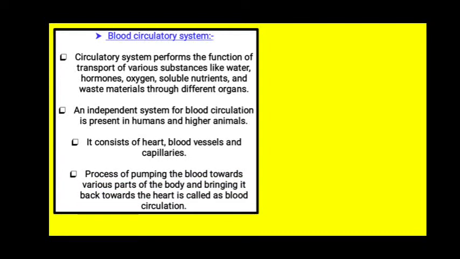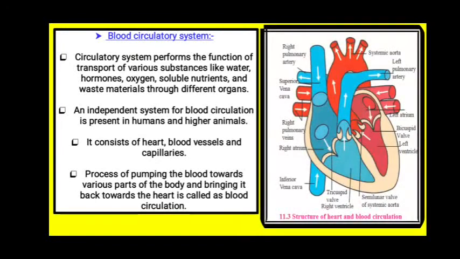Next, the process of pumping the blood towards various parts of the body and then bringing it back towards the heart is called as blood circulation. So the main function of heart is to pump the blood, and that blood is transported to different organs of the body, and then from the different organs of the body, that blood is brought back to the heart, and this entire process is called as blood circulatory system.